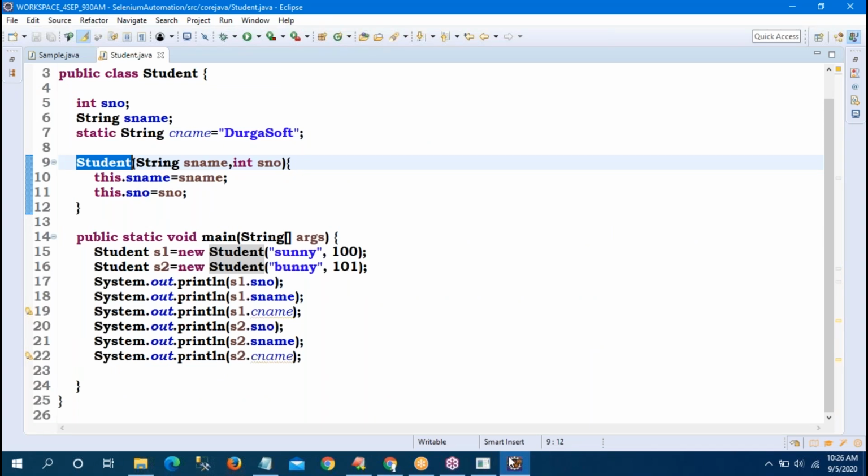Next class we will see what a constructor is first of all, why we go for a constructor, what a method is, how many types of methods there are, and what the difference is between a constructor and a method. Those things we will discuss in our next session, that is Monday. After that, we will discuss interface, abstract class, concrete class. Once it is done, I will start the WebDriver programs.